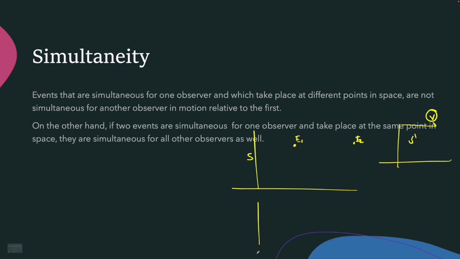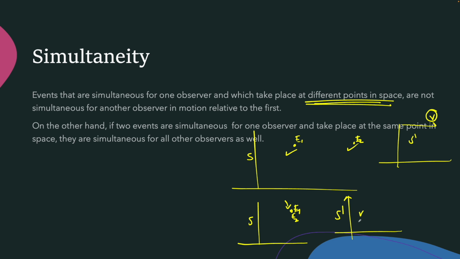So in the previous case, I considered events E1 and E2 to be occurring at two different points in space. Now I'm assuming that both events E1 and E2 occur at the same point in space. Then, because E1 and E2 are simultaneous with respect to frame S, they will be simultaneous for any other frame which is moving with speed v.